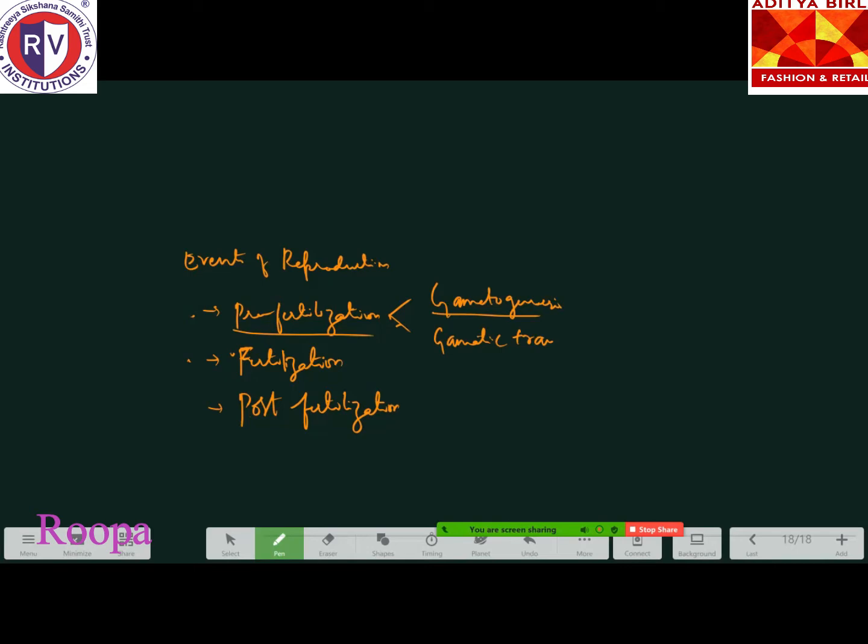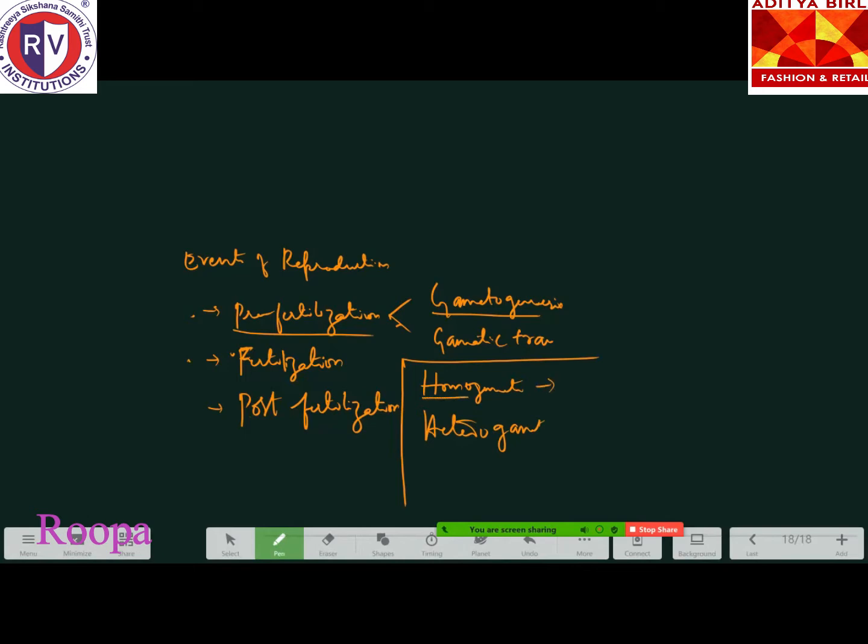Formation of gametes. So the formation of gametes is called gametogenesis. What types of gametes have we studied? One is haploid. Gametes are already haploid only, right? The types are homogametes and heterogametes. So what do you mean by homogametes?